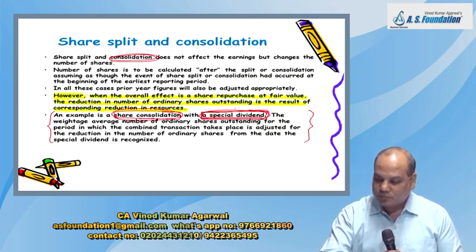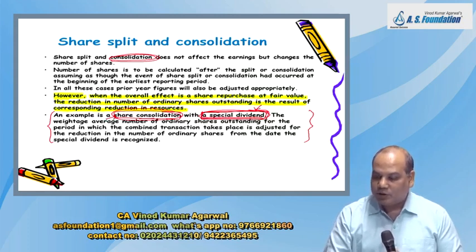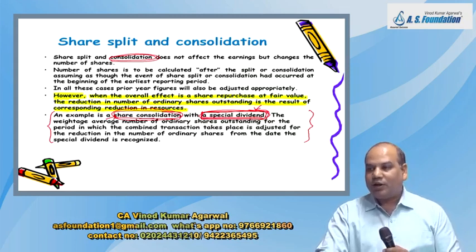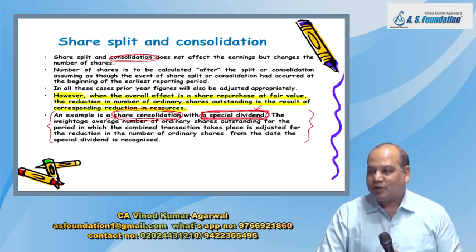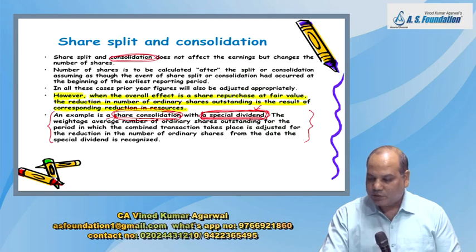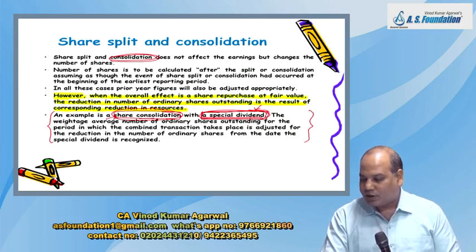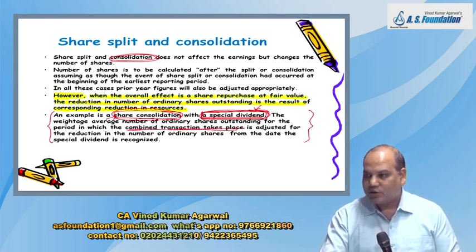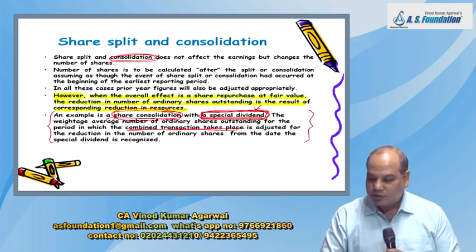Reduction in number of shares because of share consolidation, along with a special dividend, will be deemed to be an actual buyback. It will be treated like a buyback of shares because your shares got reduced and your resources are also reduced. So in that case we have to make an adjustment like this. The weighted average number of ordinary shares outstanding for the period in which the combined transaction takes place. Combined transaction means share consolidation plus special dividend.